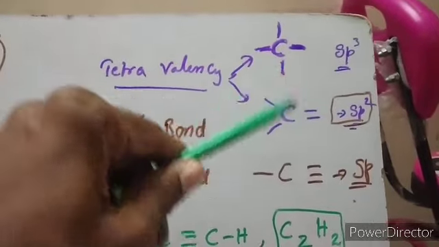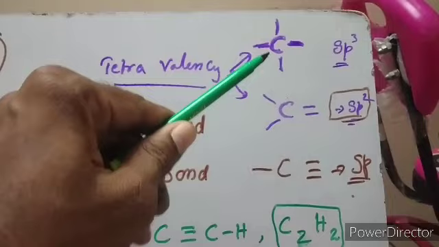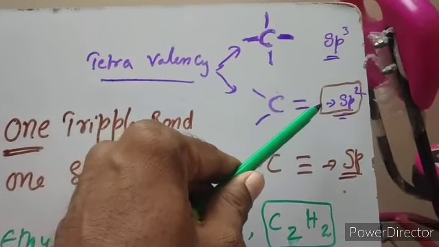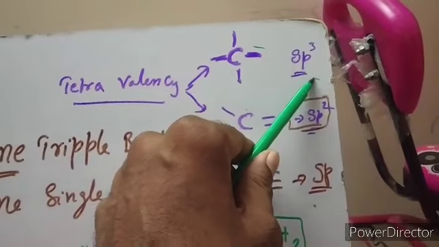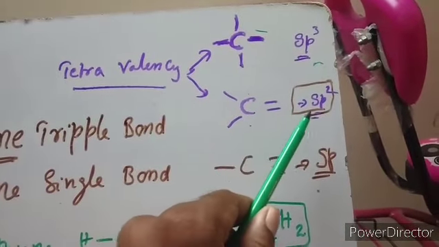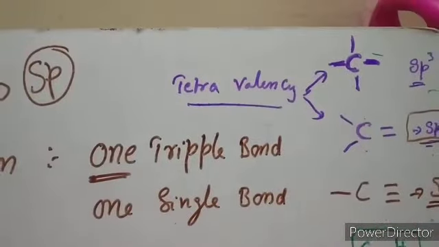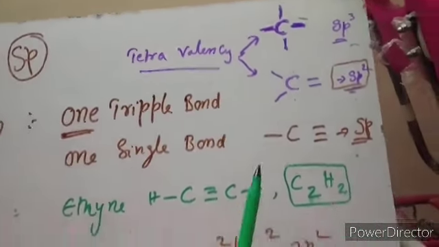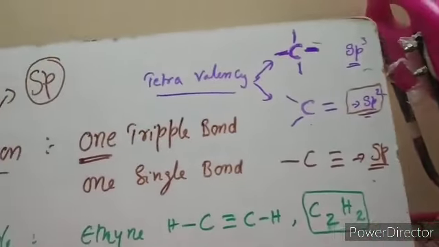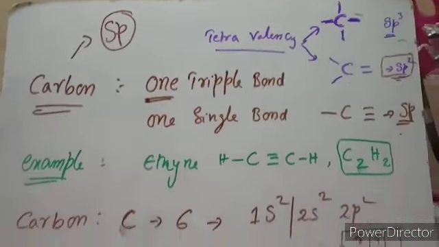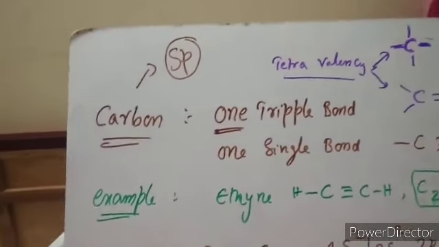Carbon can form 4 single bonds, or 1 double bond and 2 single bonds. Here we observed sp3 hybridization, and here sp2 hybridization. Now we are going to discuss how a carbon can form 1 triple bond and 1 single bond. It happens due to sp hybridization.